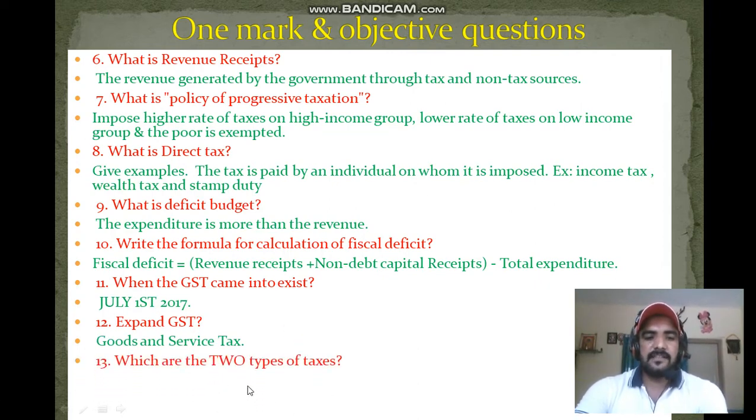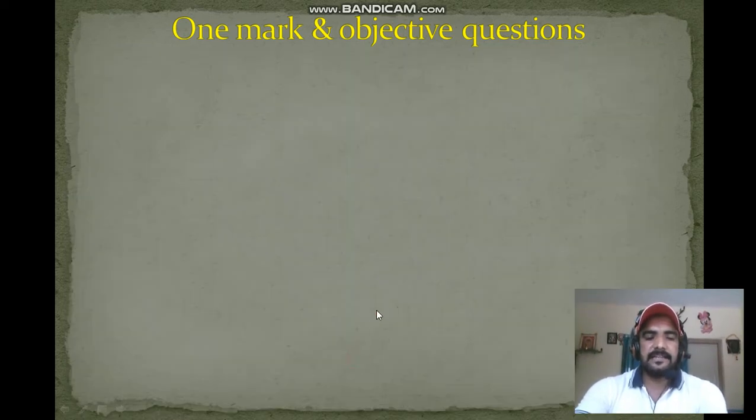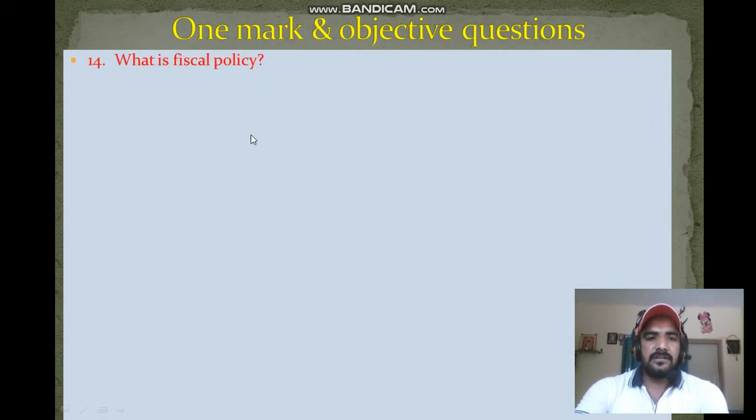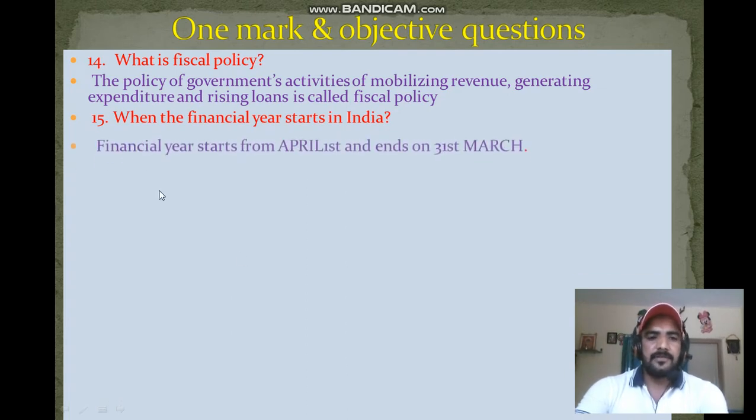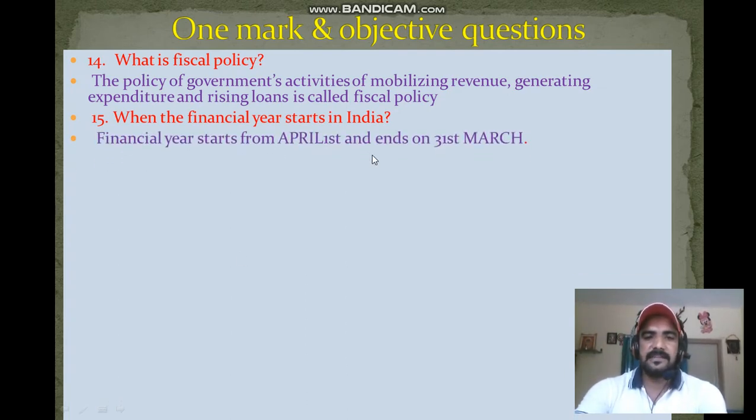Next question: which are the two types of taxes? Those are direct tax and indirect tax. Go to next question. That is, what is fiscal policy? Fiscal policy means the policy of government activities of mobilizing revenue, generating expenditure, and raising loans is called fiscal policy. Next question: when does the financial year start in India? So the financial year starts from April 1st and ends on 31st March.